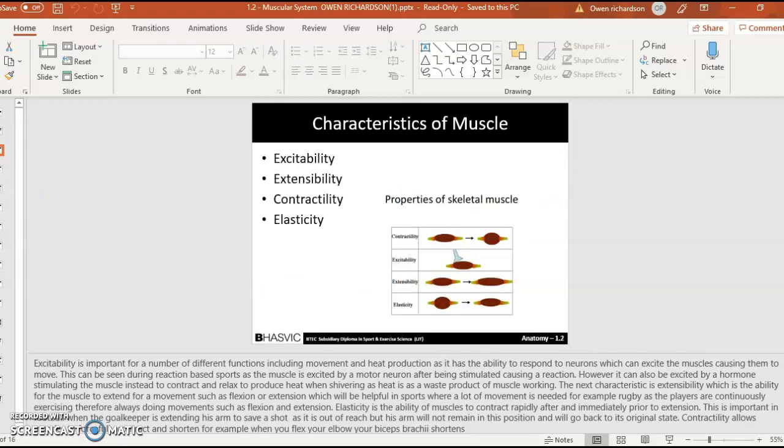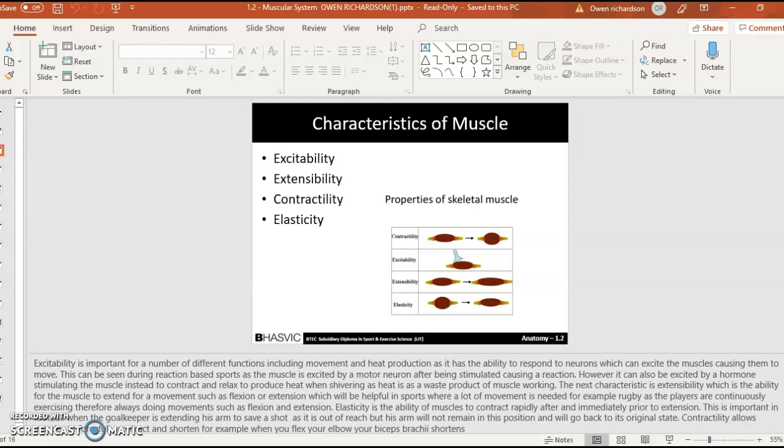Excitability is important for a number of different functions, including movement and heat production, as it has the ability to respond to neurons, which can excite the muscles, causing them to move. This can be seen during reaction-based sports, as a muscle is excited by a motor neuron after being stimulated, causing a reaction. However, it can also be excited by hormones stimulating the muscle instead to contract and relax to produce heat when shivering, as heat is a waste product of muscles working.